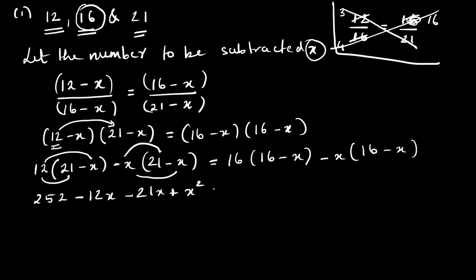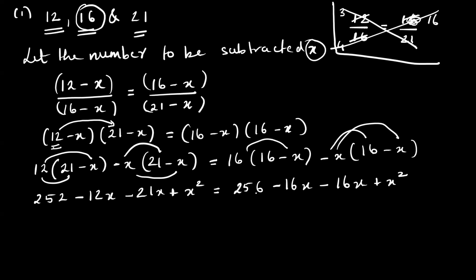Now tell me about the right side: 256 minus 16x, minus 16x, plus x square.